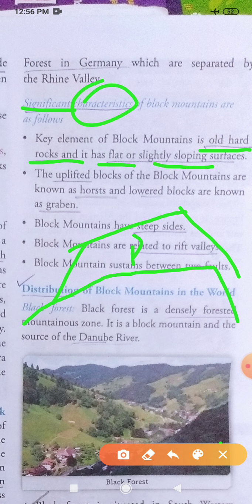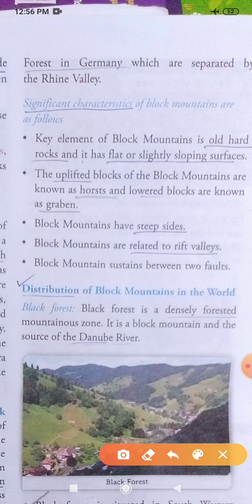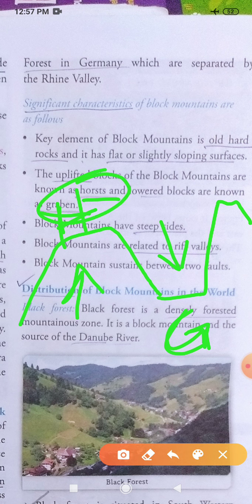Next, you can see the second one. The uplifted blocks of the block mountains are known as horst, and the lowered blocks are known as graben. So you can notice here, whenever block mountains are formed, the uplifted, raised part is called the horst. I am writing only H for horst. And the pushed down part is called the graben, or G, as I have written.